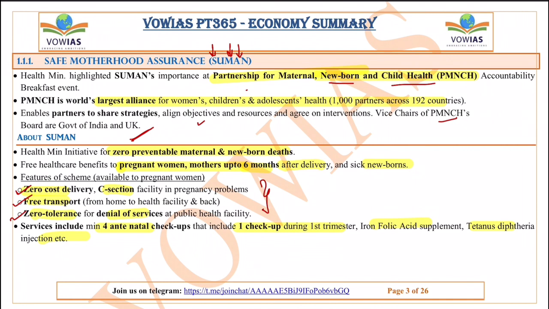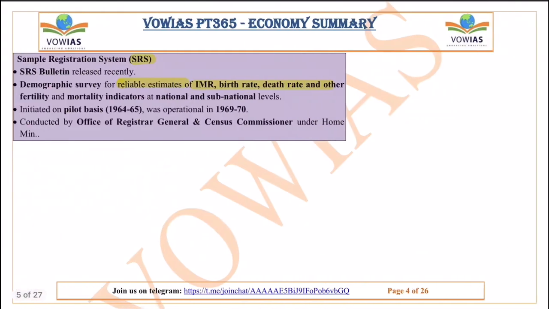Along with that, some food supplements will also be given to the woman, because nutrition deficit is something which is there in both women as well as children. So in order to reduce these things, the iron folic acid supplement, the tetanus, diphtheria injections, etc., all of these things will be given to the woman. Okay, so this is the information about Suman. Suman is nothing but to reduce the maternal mortality and the neonatal mortality in the women and children, right? So now let's move on to the next topic.